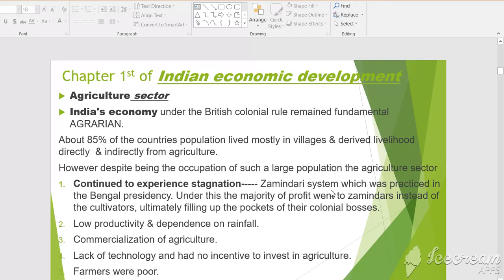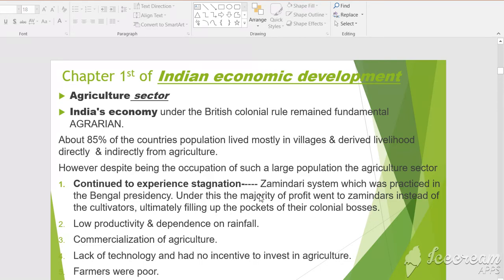What was the zamindari system, children? The zamindari system was practiced in Bengal presidency. Under this, the majority of profit went to zamindars instead of the cultivator, ultimately filling up the pockets of their colonial bosses.